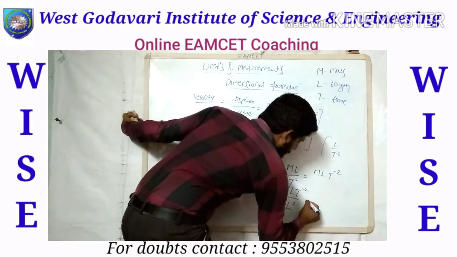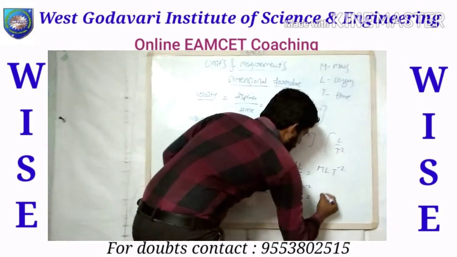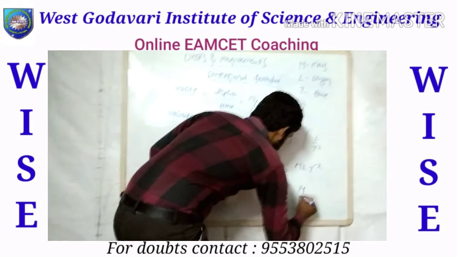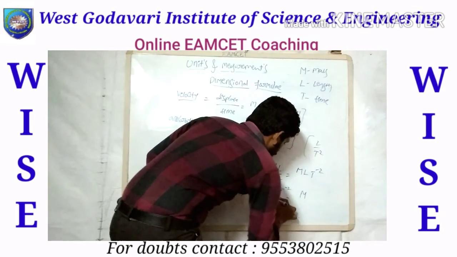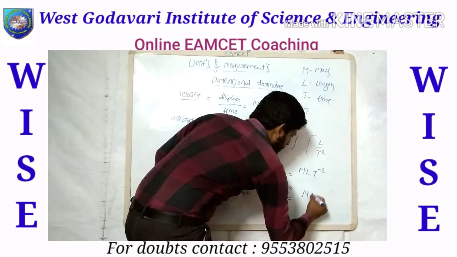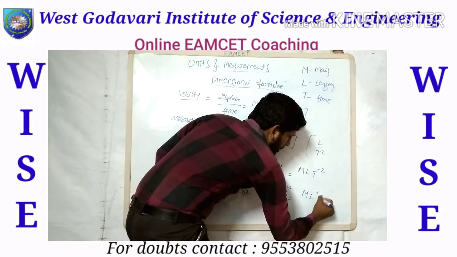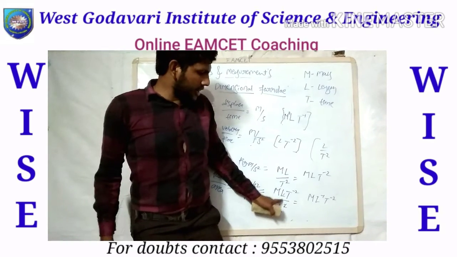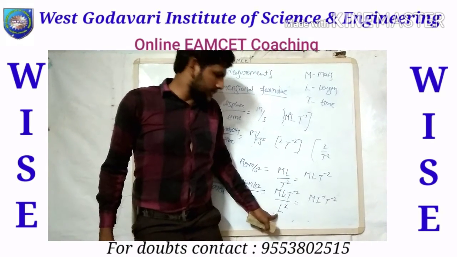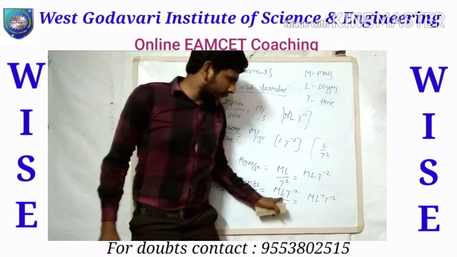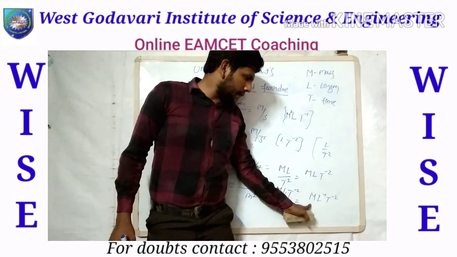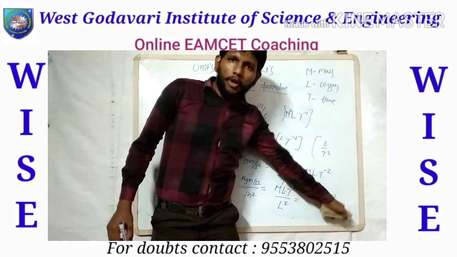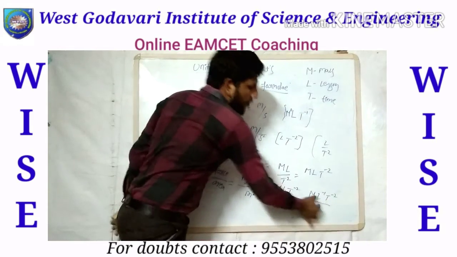Now you can write it as, and this cancels: L by L square, leaving only 1 by L. So we write M L inverse T power minus 2. So this is the formula for pressure.